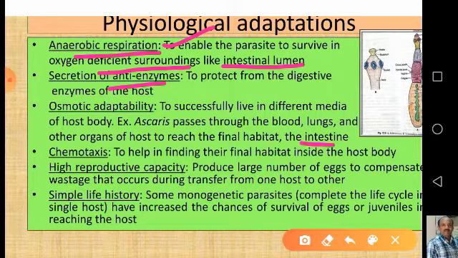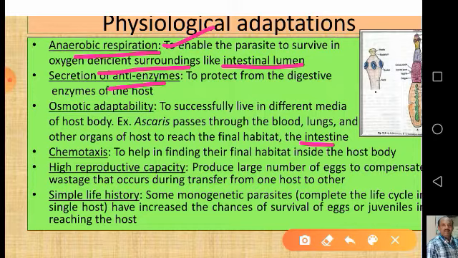But if it enters the blood, lungs and trachea, they are not its final habitats. By sensing the chemical environment inside the different organs, it will know that it is not its final habitat. So until it reaches its final habitat, it will go on moving.